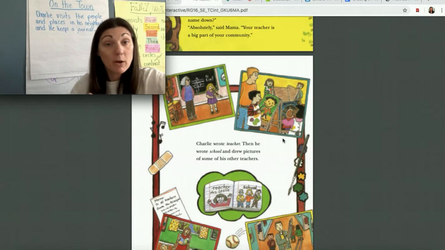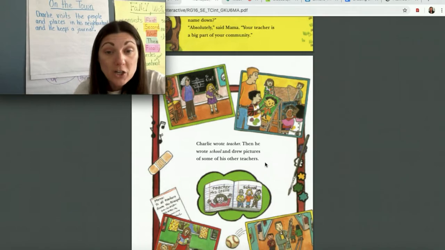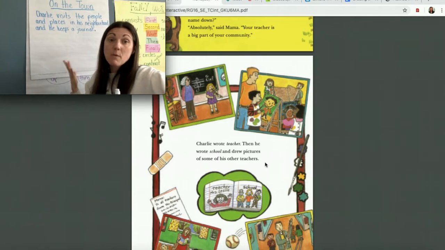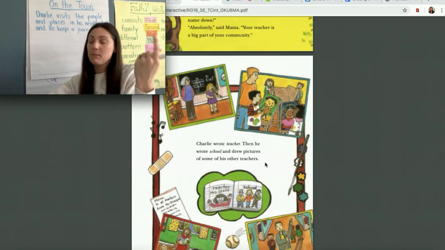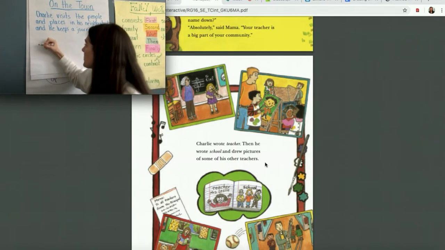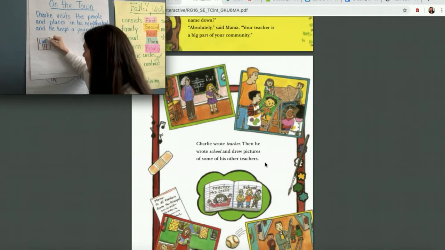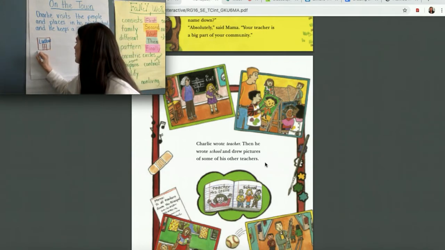So on this page, I'm going to read to you what it says. Charlie wrote teacher. Then he wrote school and drew pictures of some of his other teachers. So if I was making a book map here, I would first draw a picture of Charlie's school, right? So I'm going to draw Ludlow just because that will remind me that, oh, this is a school building. This is where we go to school. So my first picture here. And then I'm going to write Ludlow up here. Okay. So this is his school.